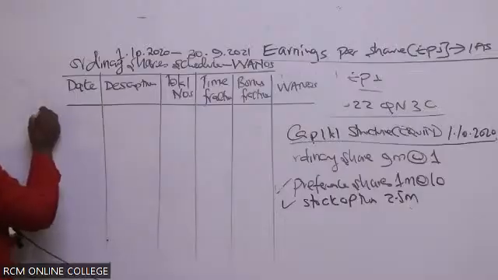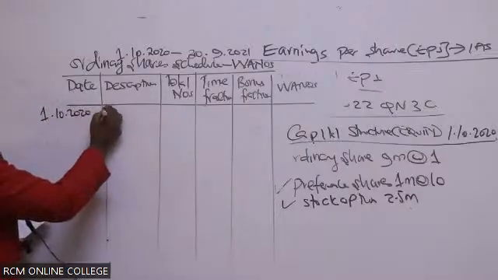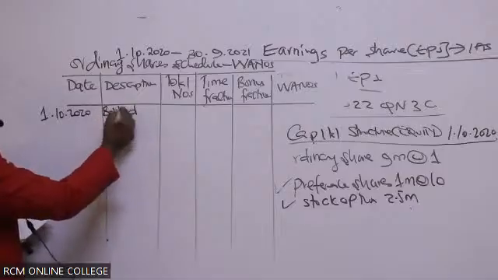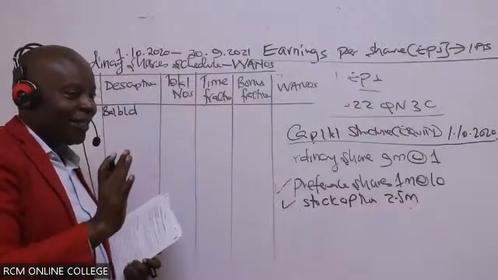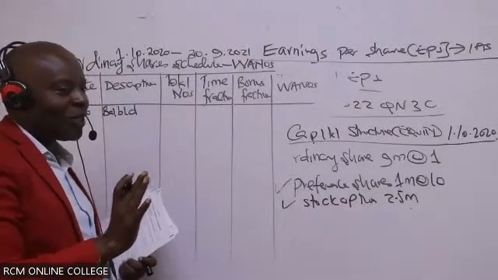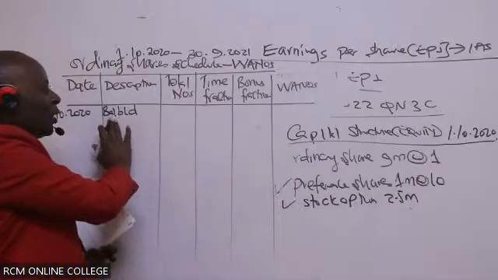So in this case here, the first date is 1/10/2020. So in this case here, you give us balance brought down. And remember, we are only taking ordinary shares in this table. We don't bring any other shares. It's a schedule of ordinary shares. So is there anybody who is able to tell us exactly how many shares we will bring down at the beginning?